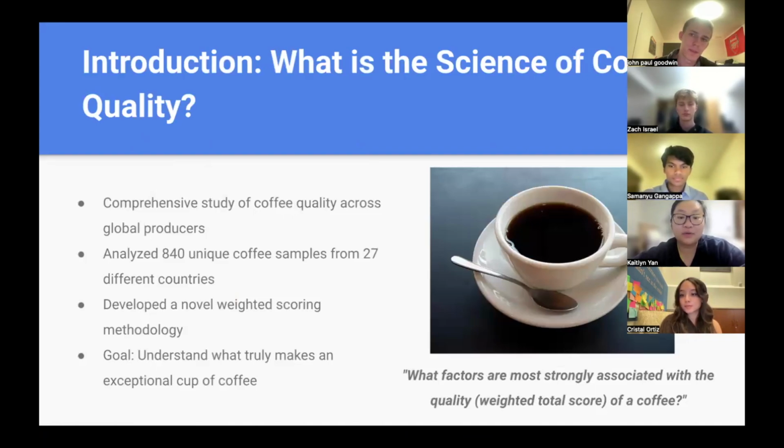Coffee is one of the world's most consumed beverages, with quality being a critical determinant of market value and consumer preference. Despite the importance of quality, the factors that consistently yield higher quality beans remain underexplored. Our project is a comprehensive study of coffee quality across global producers who created 843 different coffees from 27 different countries. The main focus is on identifying the key drivers of overall coffee quality, with the research question being what factors are most strongly associated with the quality represented by the weighted average score of a coffee. By investigating this question, we aim to help consumers quickly identify what characteristics of beans make the best coffee.